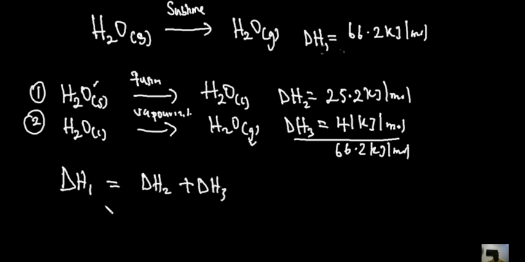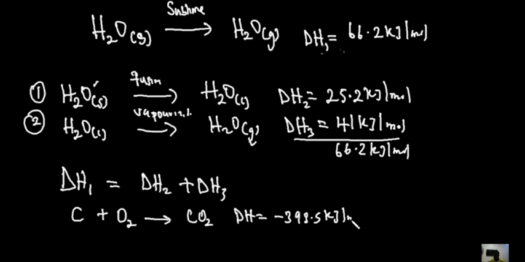So when a process occurs, for instance, if I'm considering a reaction to produce carbon 4 oxide, if carbon reacts with oxygen and directly gives carbon 4 oxide, this is going to have an enthalpy change of about, let's say, minus 393.5 kilojoules per mole.